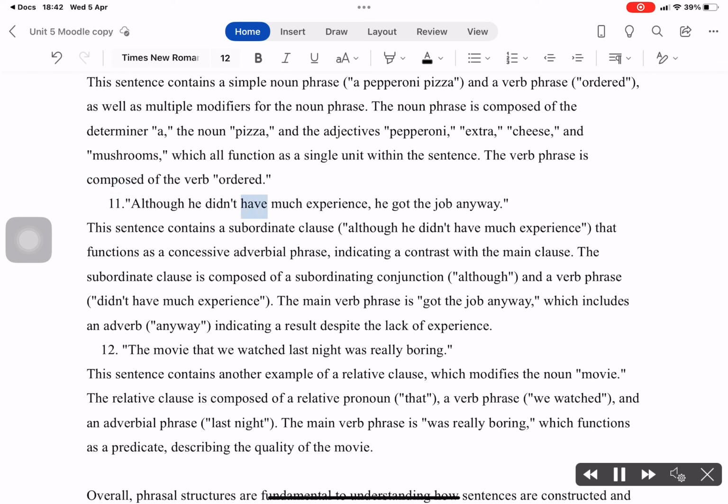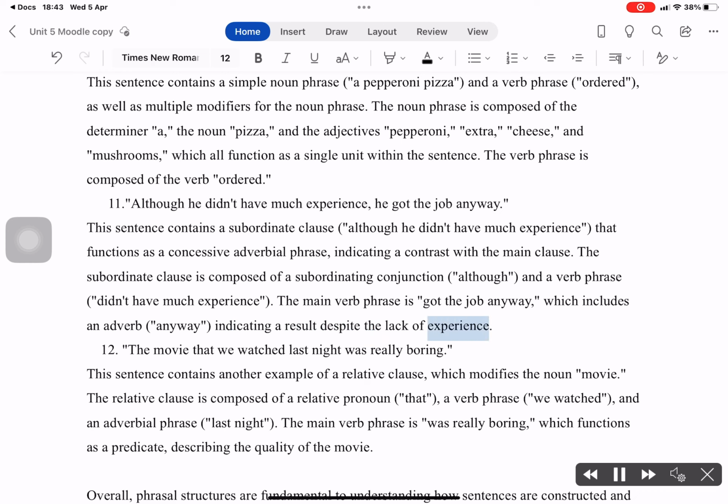11. Although he didn't have much experience, he got the job anyway. This sentence contains a subordinate clause, "although he didn't have much experience," that functions as a concessive adverbial phrase, indicating a contrast with the main clause. The subordinate clause is composed of a subordinating conjunction, "although," and a verb phrase, "didn't have much experience." The main verb phrase is "got the job anyway," which includes an adverb, "anyway," indicating a result despite the lack of experience.